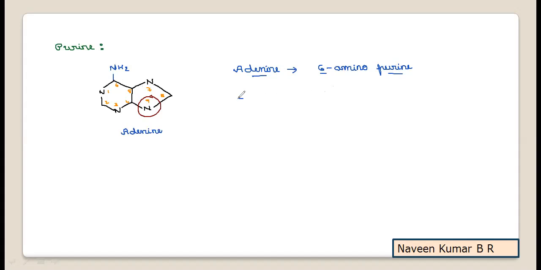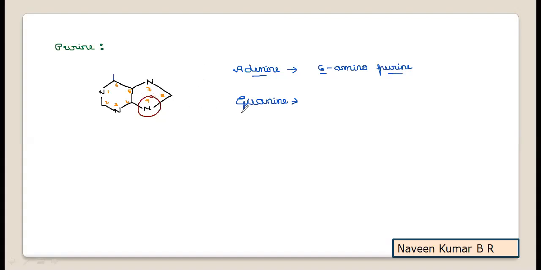So then if we take guanine, I am writing in the same structure, you can focus clearly.